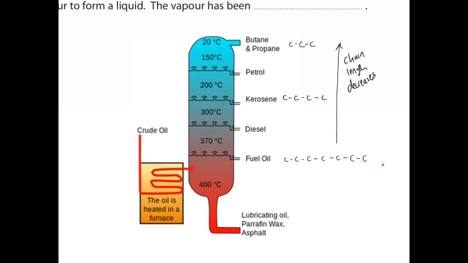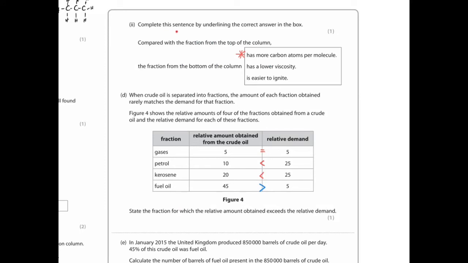So, in other words, the chain lengths you get will be longest down here, the longest hydrocarbons, and as you rise up, the chain length decreases. Complete this sentence by underlining the correct answer in the box: compared with the fraction from the top of the column, the fraction from the bottom of the column has more carbon atoms per molecule. In other words, it has a longer chain length, which we just looked at.